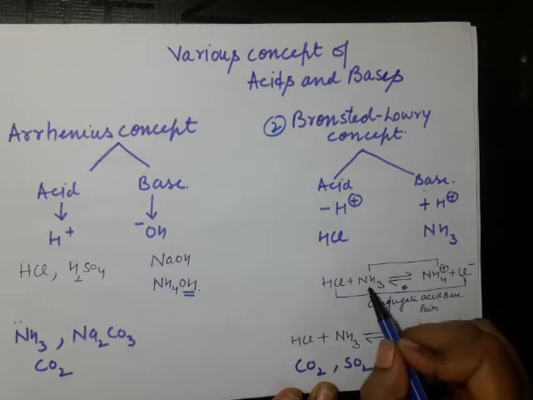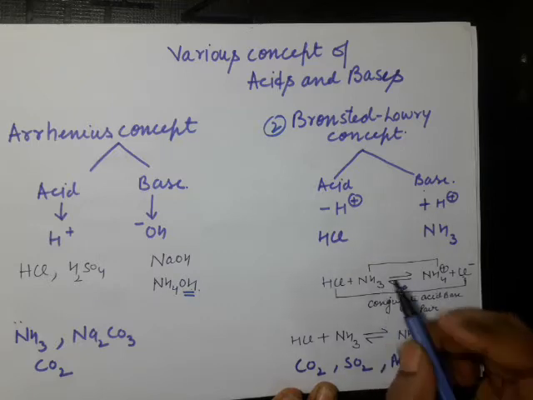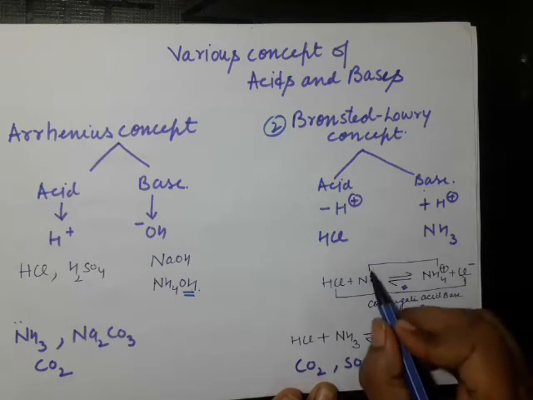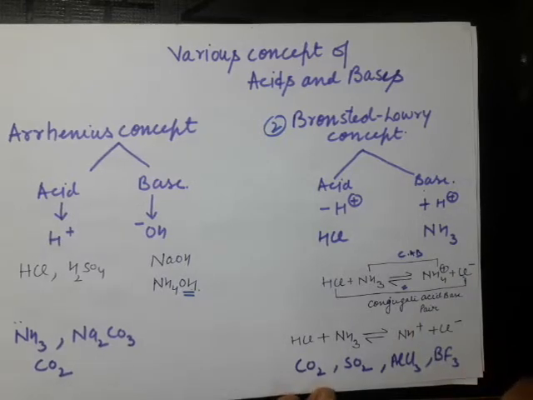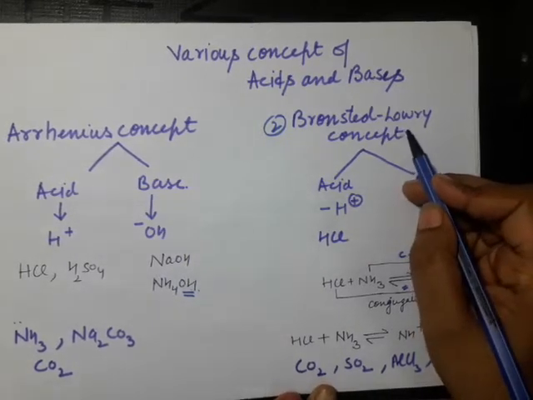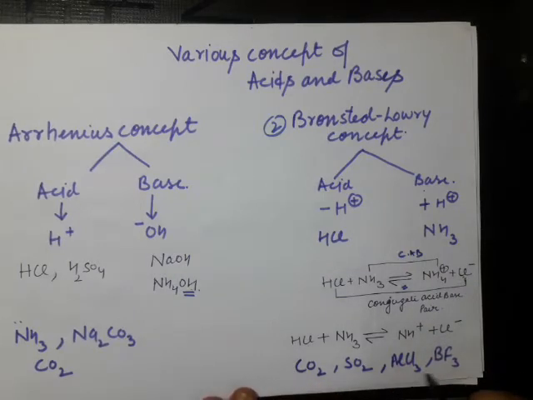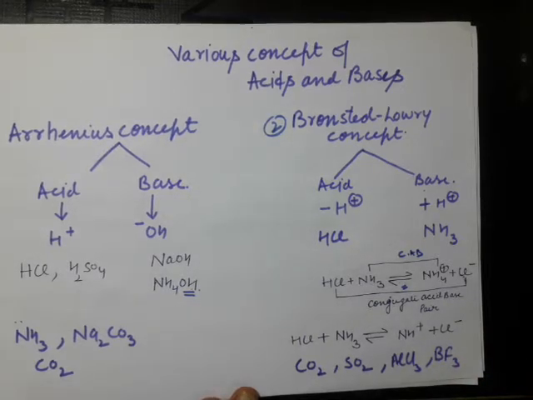Same in the case of ammonia. In the forward direction, it is acting as a base, but in the backward direction, it is acting as an acid. So it forms a conjugate acid-base pair. Again, Bronsted-Lowry can't explain CO2, SO2, AlCl3 and BF3 molecules, some of which are acting as an acid and some as a base. There is no clue for their acidic and basic behavior.